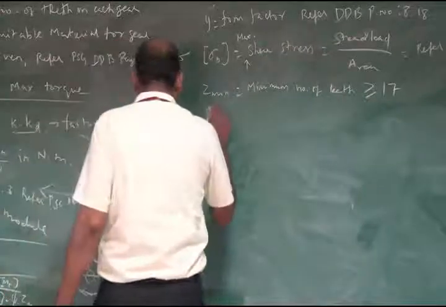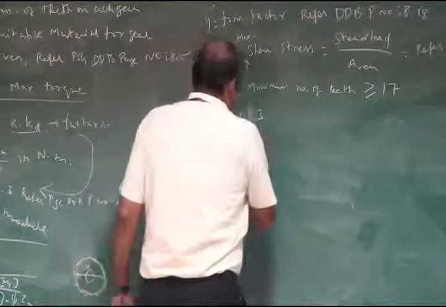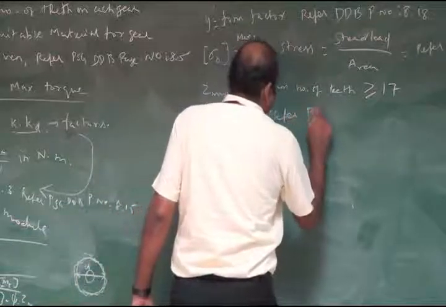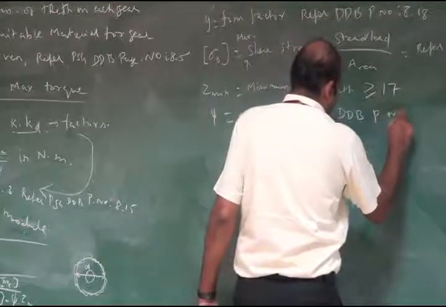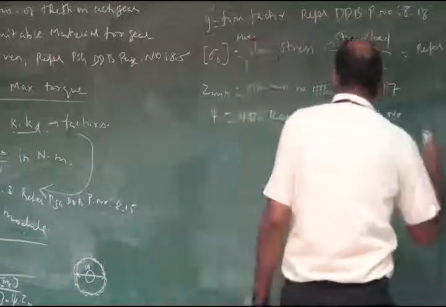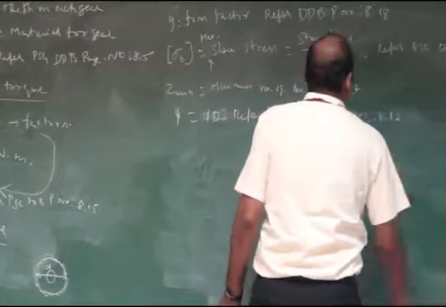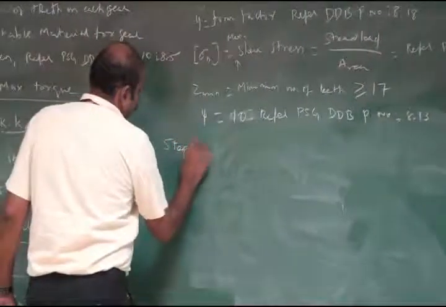Then psi we have to take as 10. Refer PSG design data book, page number 8.13.